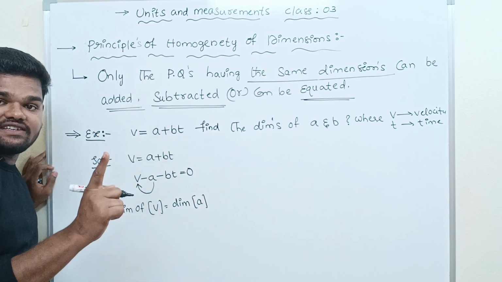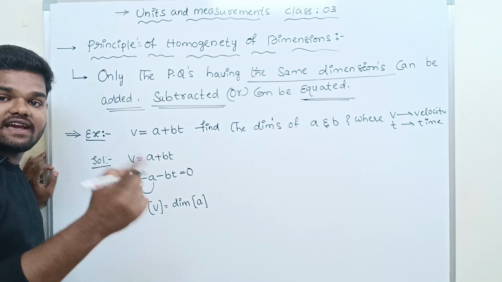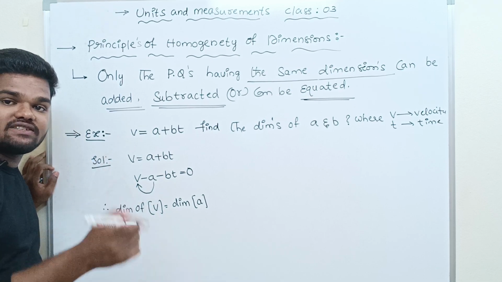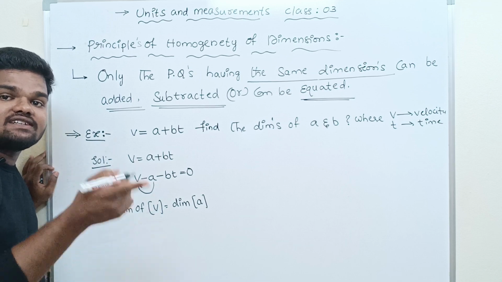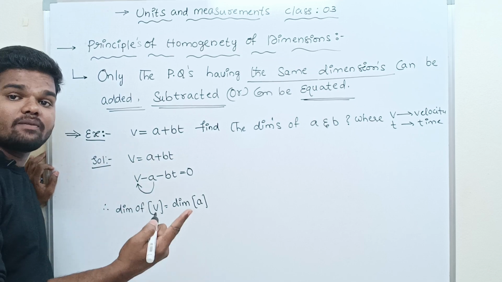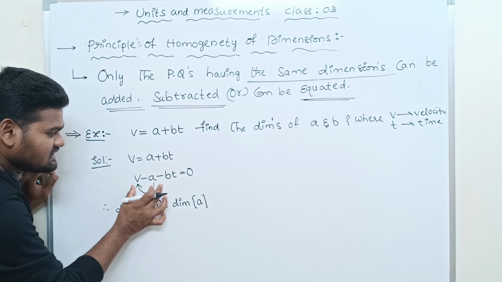Only two lines of definition: the physical quantities having the same dimensions can be added, subtracted, or equated. So if the dimensions are the same, in that equation the physical quantities can be either added, subtracted, or equated. Is it clear?